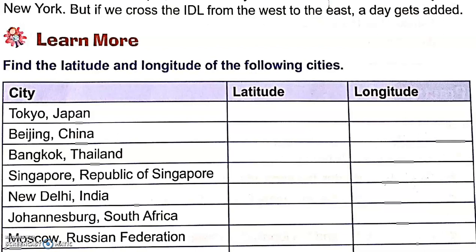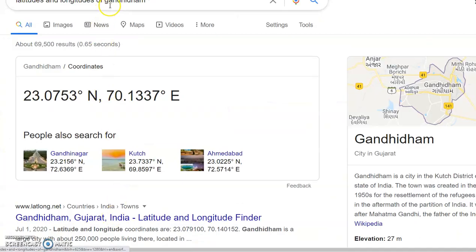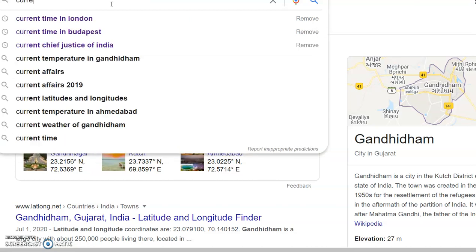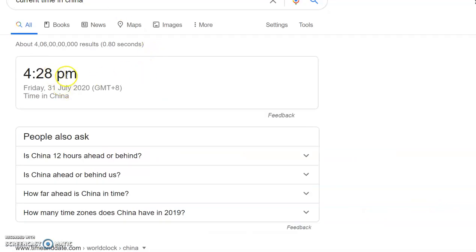On the other hand, if you move towards China, Singapore, or Japan, they are located east of India. So the time will be ahead of India. For example, right now it is 1:57 p.m. in India, so the current time in China will be 4:28 p.m. So it is ahead of India because we are located west of China and China is located to our east. So this is the meaning of the time.